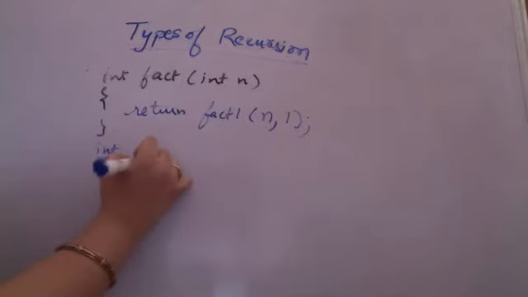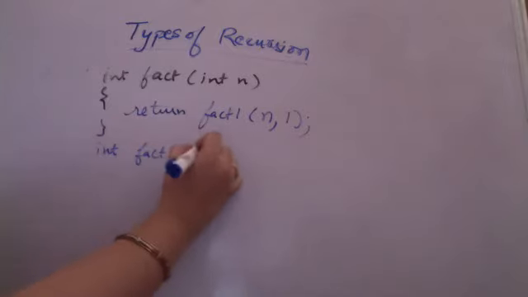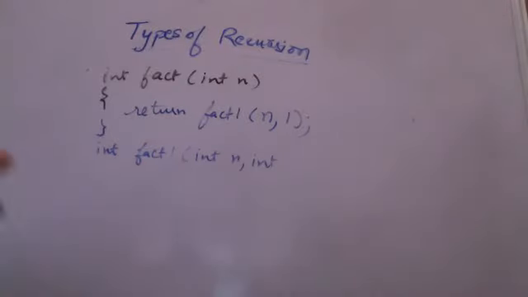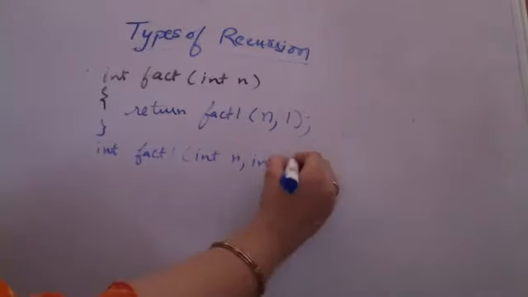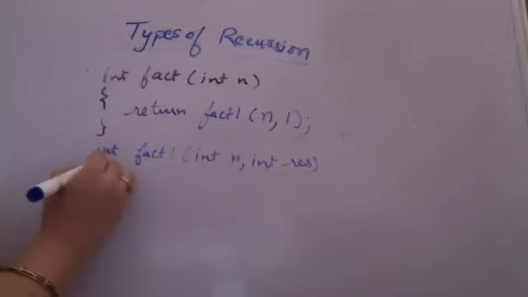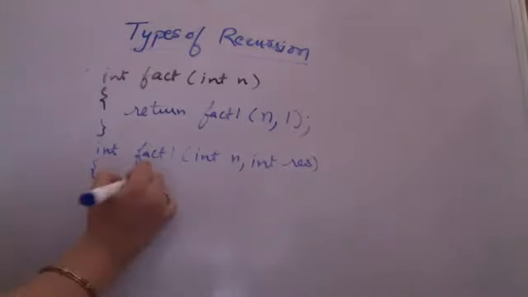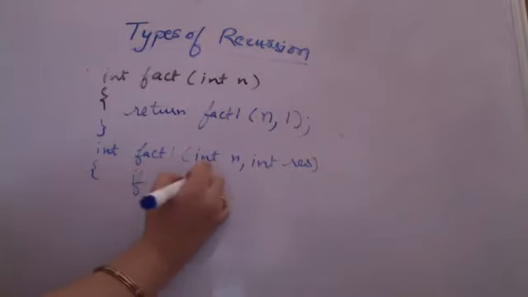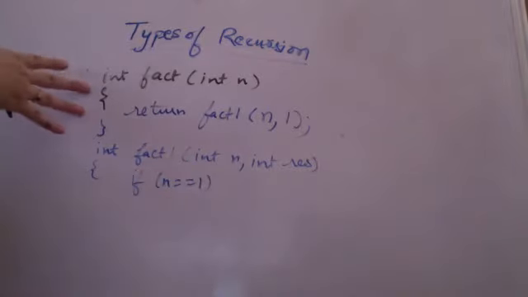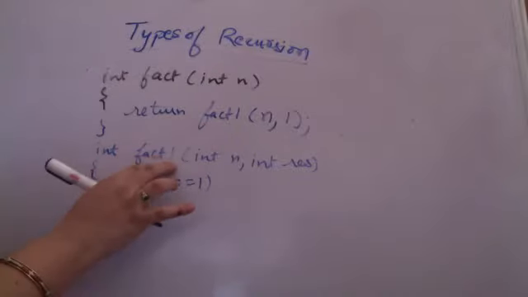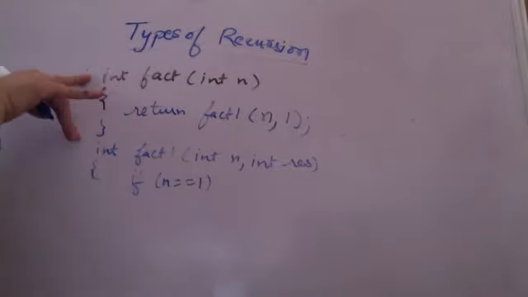Now we are taking integer factorial1 where I have an integer n and I have two parameters, so I have to take both the parameters. It is the residual value, or the result, you can say, whatever your result is coming, that initial result is one that you have taken. So if the base condition is coming also here, this is not a recursive function anymore. Factorial1 is a recursive function now. This is no more a recursive function.